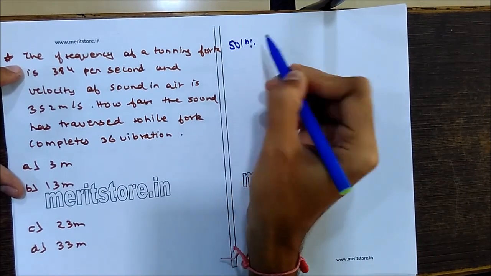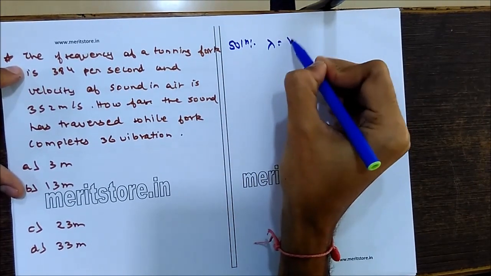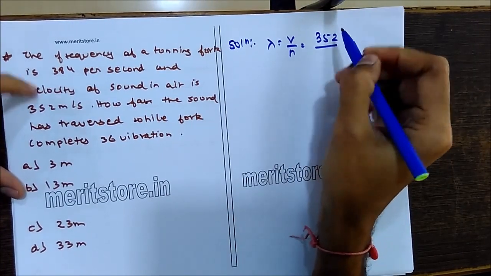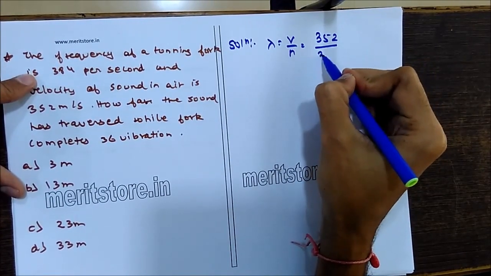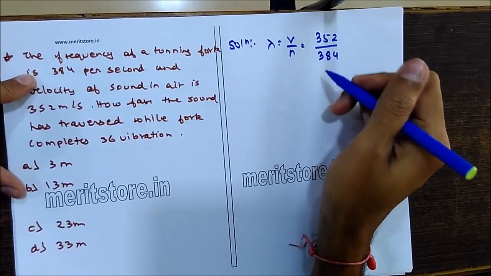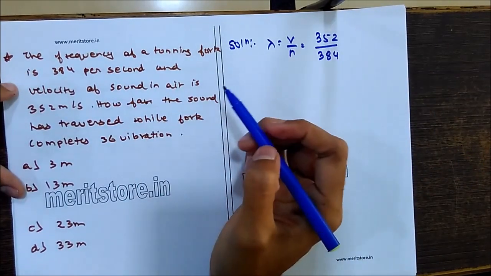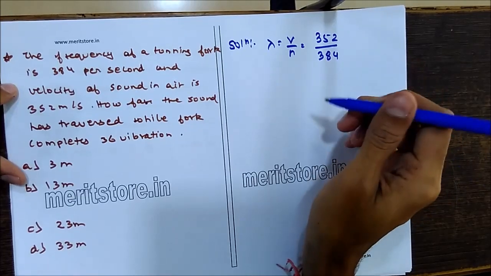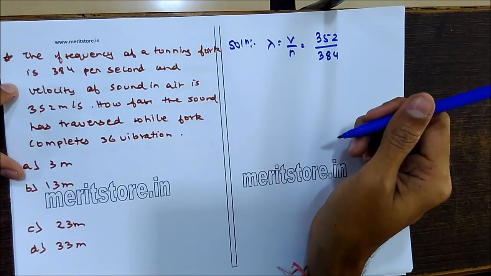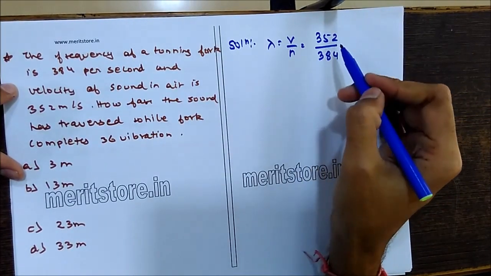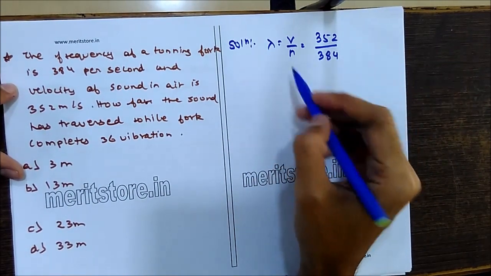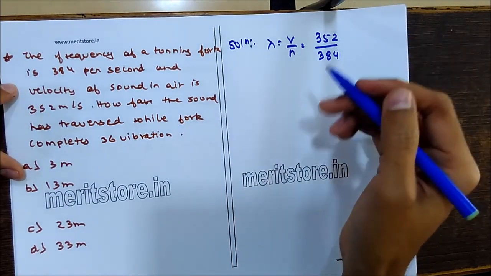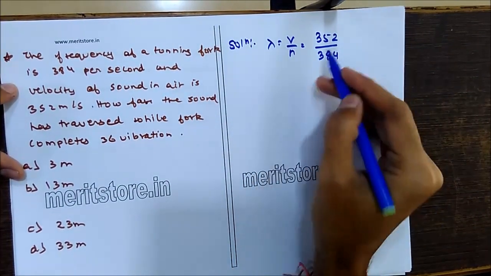Okay, so here the wavelength, lambda, is equal to V upon f. The velocity given is 352 and the frequency of the tuning fork is 384. That is 352 upon 384, the wavelength. During one vibration of the fork the sound will travel 352 upon 384 meters. That is the wavelength.